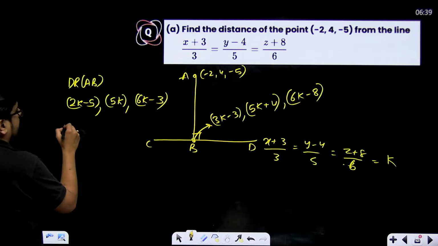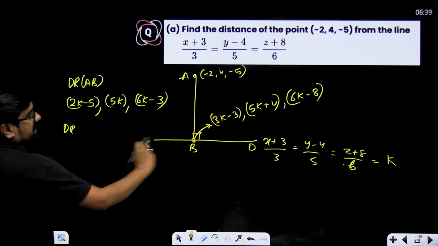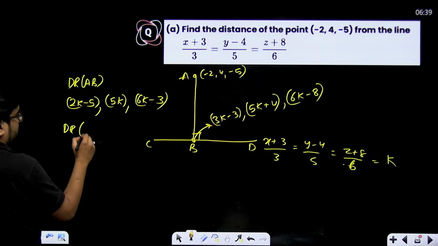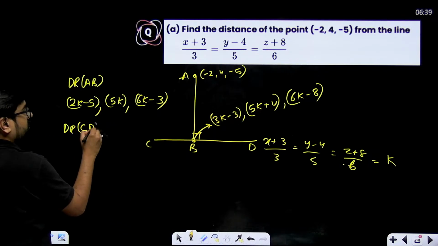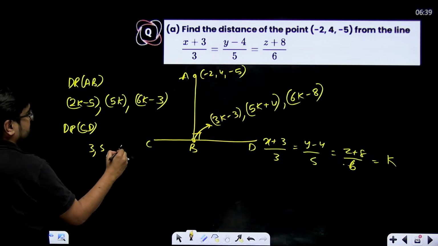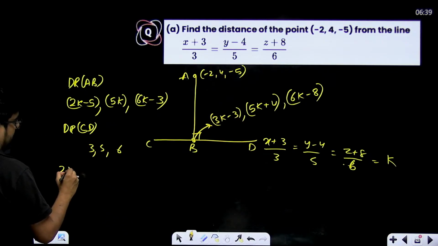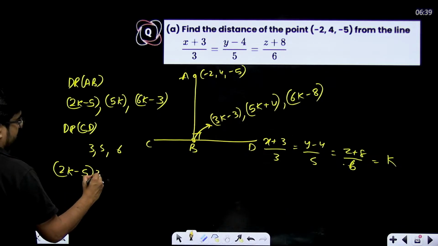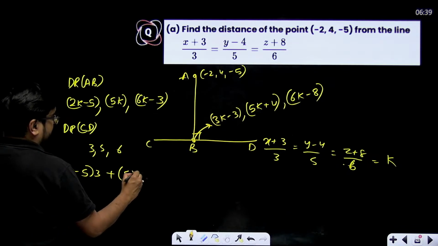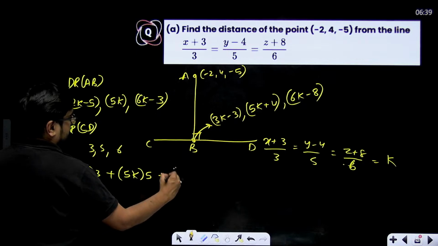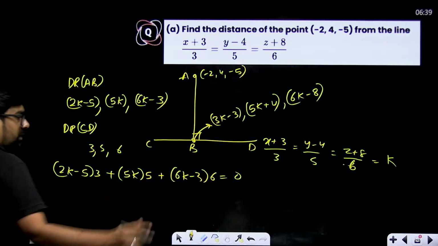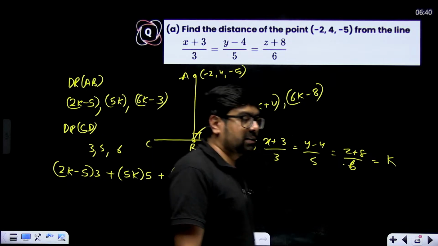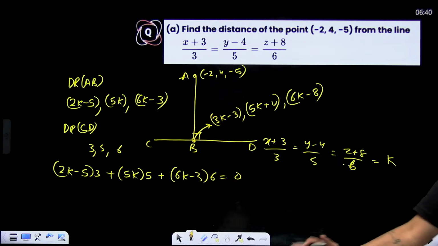Correct? These will be the DRs, and the DRs of this line CD are already given to you. What are the DRs? 3, 5 and 6. So you just need to do 3k minus 5 multiplied with 3, plus 5k multiplied with 5, plus 6k minus 3 multiplied with 6, equal to 0. The sum of the products of the DRs will come out to be equal to 0 because of this, right?